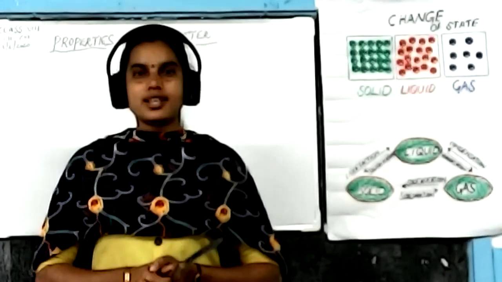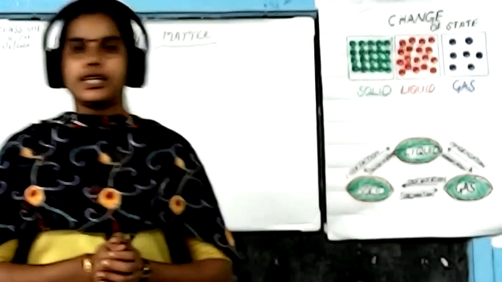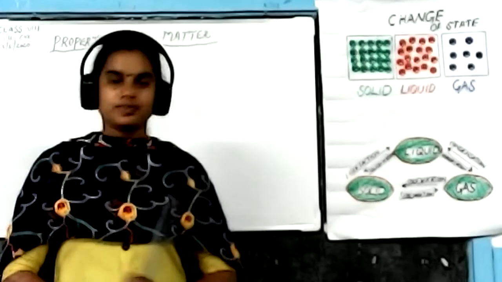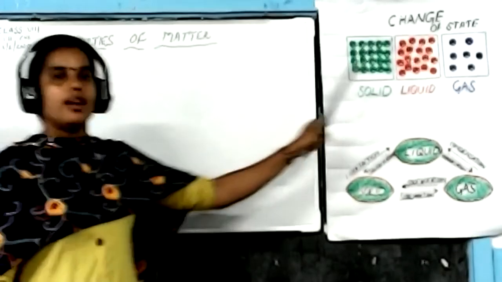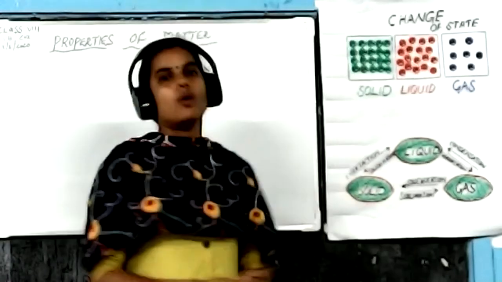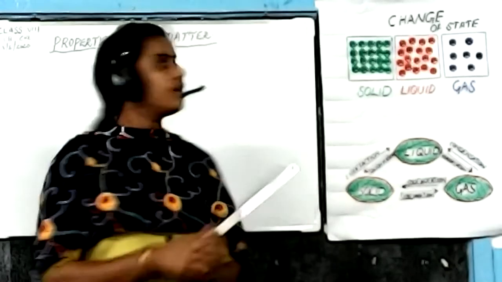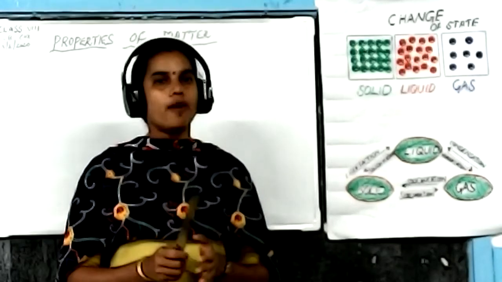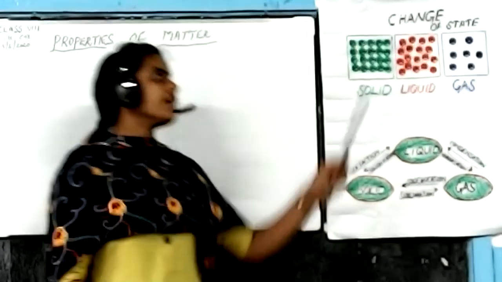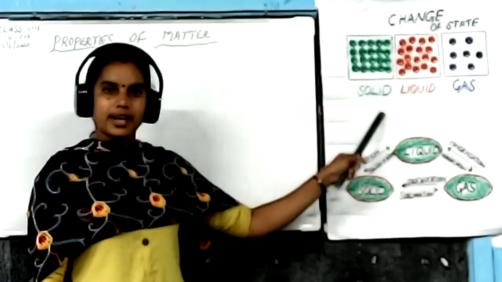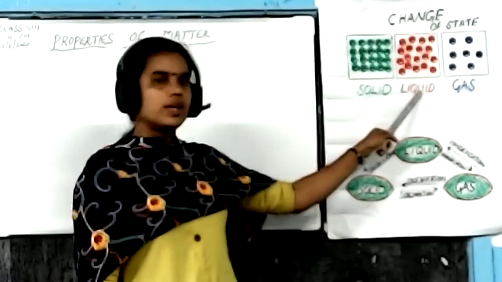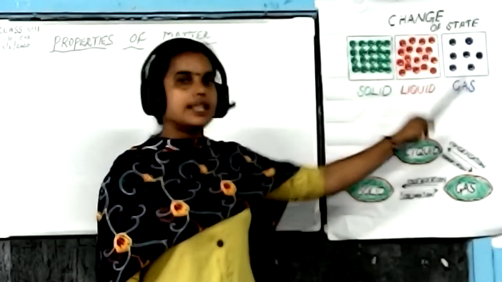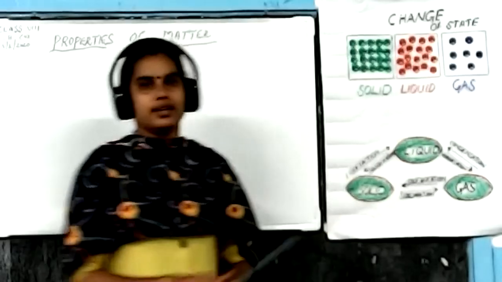In the previous class, we had discussed the properties of matter, isn't it? What are the three states of matter? Yes, solid, liquid, and gas. What is the main difference between these three states of matter? That is the arrangement of molecules. The arrangement of molecules is tightly packed in solids, slightly loosely packed in liquids, and extremely loosely packed in gases, isn't it?